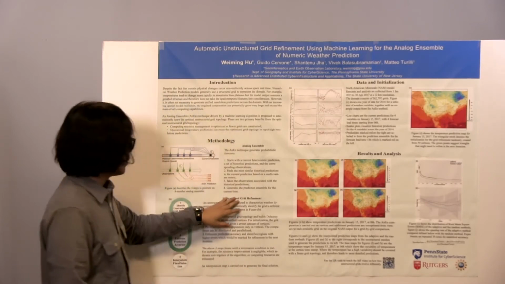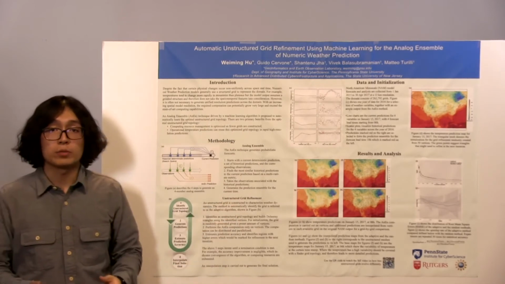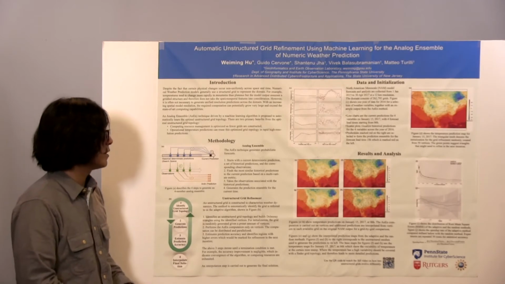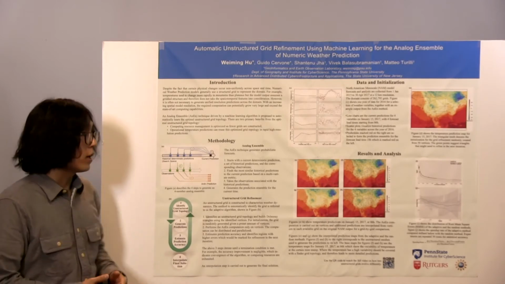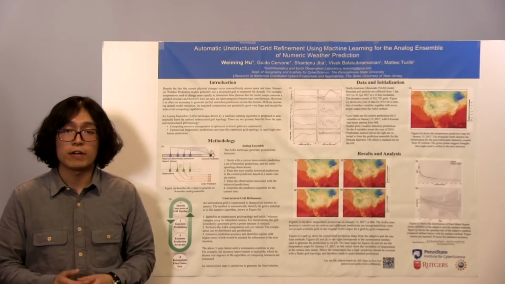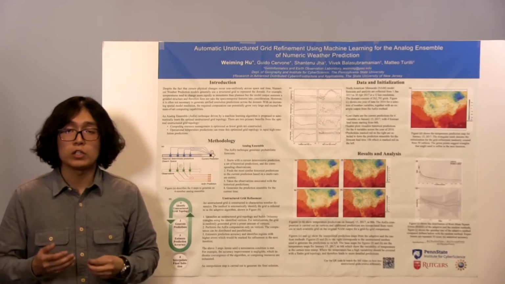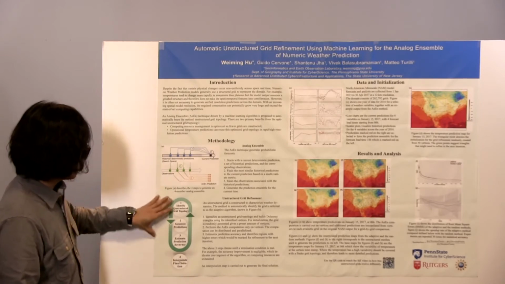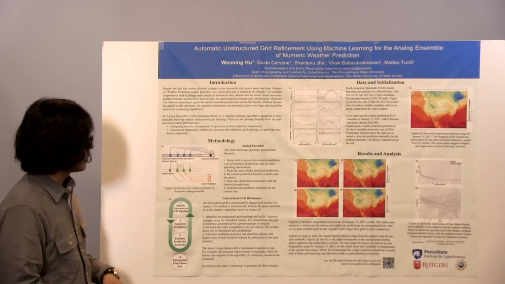So then let's take a look at where do I need to generate predictions. I propose this unstructured grid refinement technique. The technique can automatically identify areas with higher variabilities and areas where we need to generate a finer grid. Figure B shows you the steps in the technique.